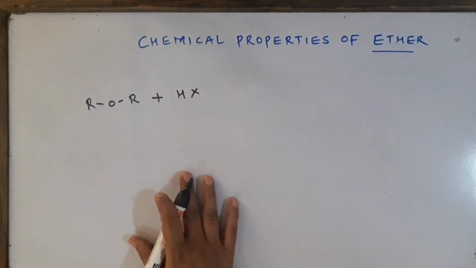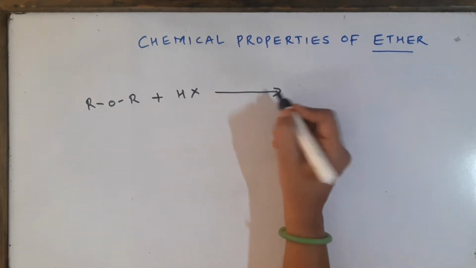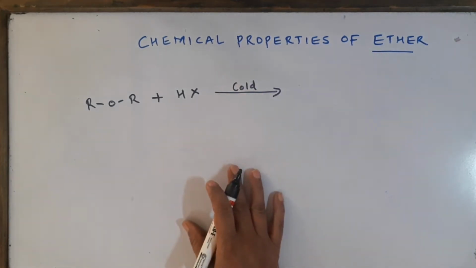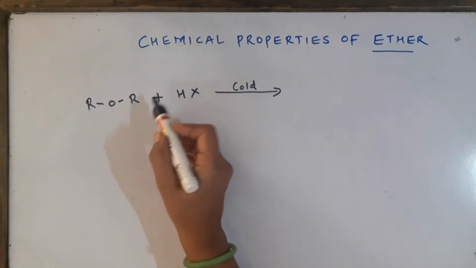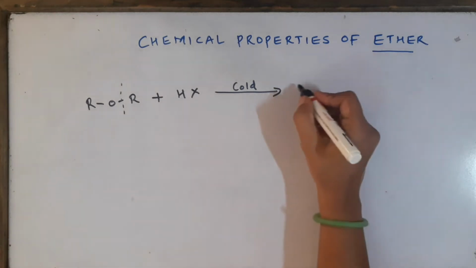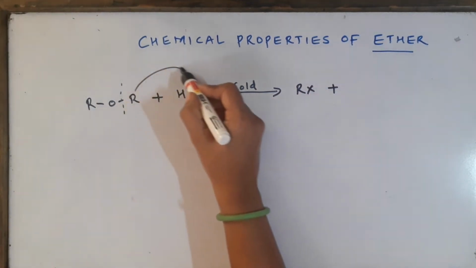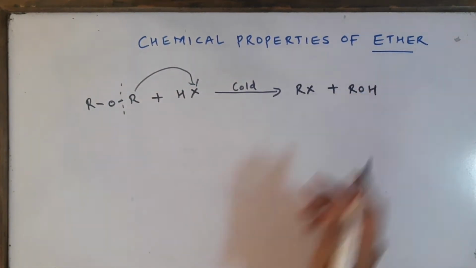So we will now react the given ether with HX, which can be HCl, HBr or HI, under cold conditions. If you do it at normal conditions, what will be the reaction? You will just break one of the bonds and we'll get RX plus this one will be going with the X, and the RO will be going with the H.